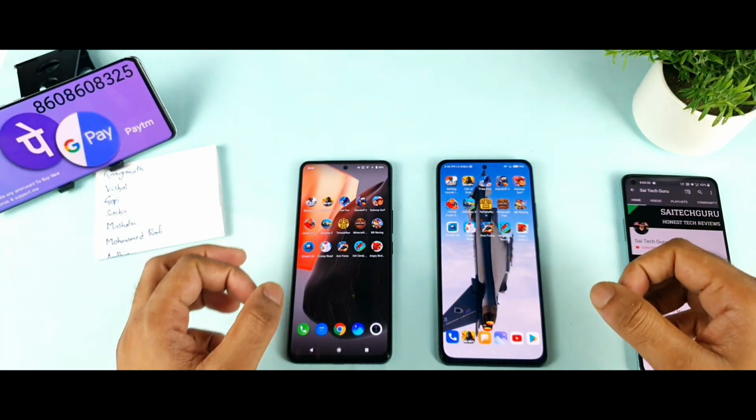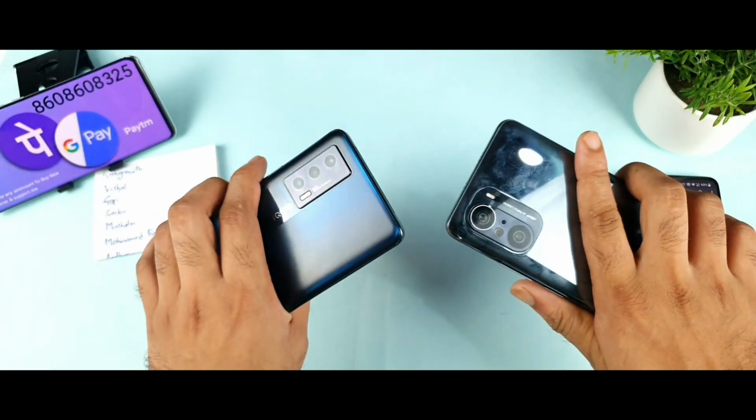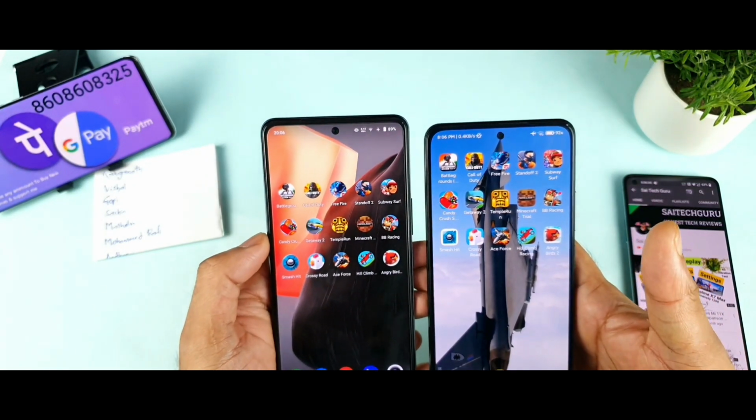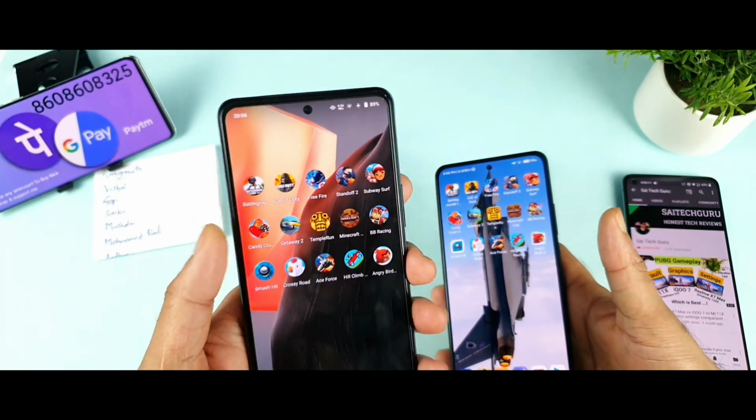In today's video, I'd like to do the speed test comparison between the iQOO 7 versus the Mi11X device. As you can see friends, in this test I'll be using 15 games and without using any kind of game boosters or any kind of game launchers, anything, without using even extended RAM capabilities.